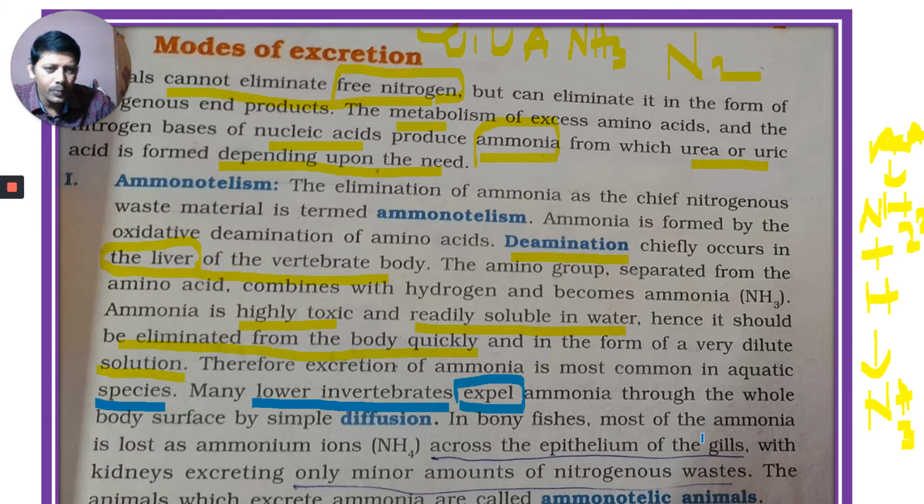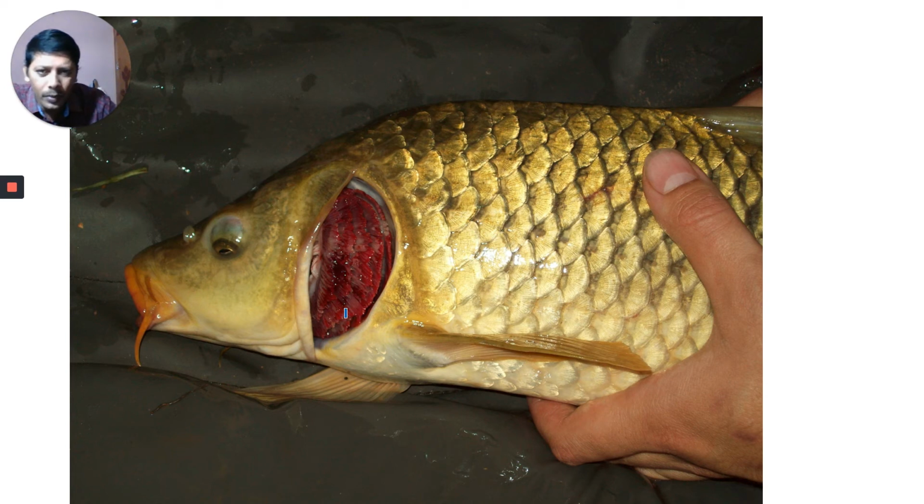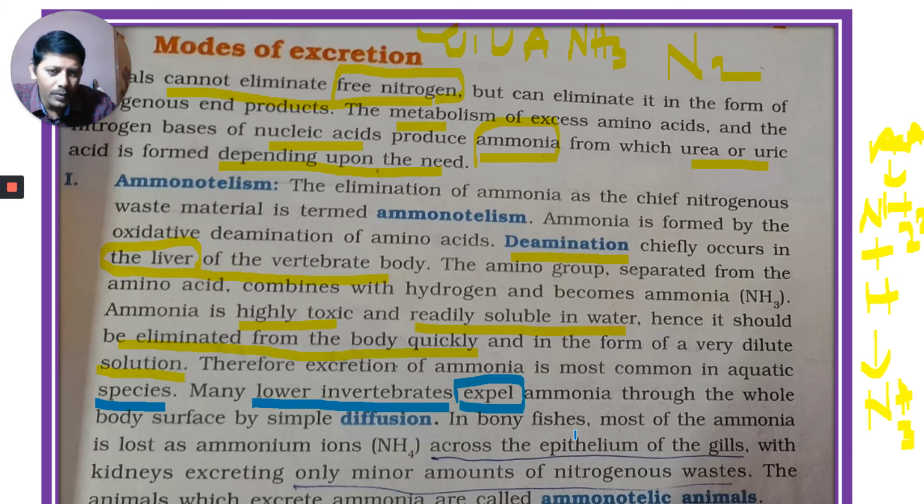In bony fishes, most of the ammonia is lost as ammonium ions across the epithelium of the gills. Take one bony fish, here there are gills. Most of the ammonia is excreted in the form of ammonium ions, not NH3, through the gills. What are examples of bony fishes? Katla, Labeo rohita, Exocoetus, these are all bony fishes.